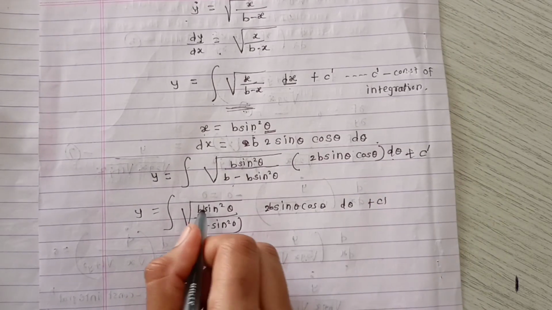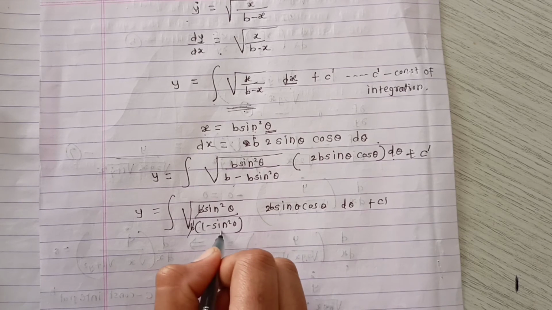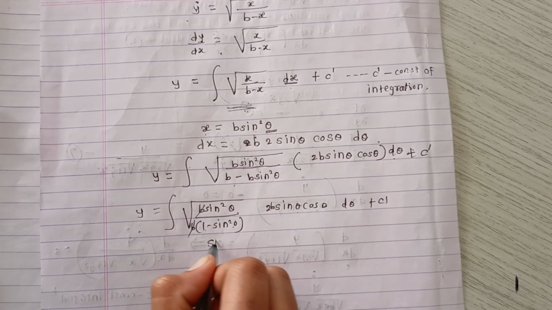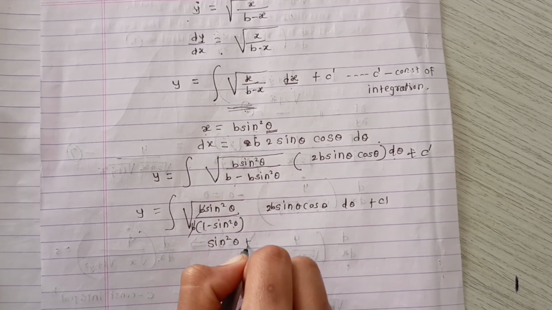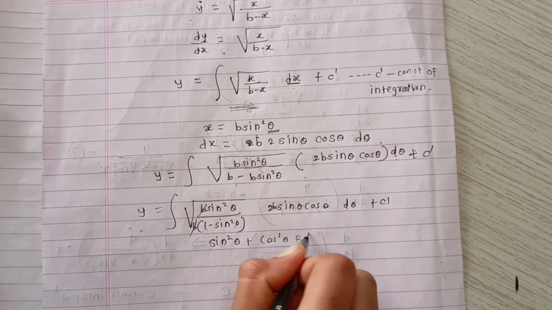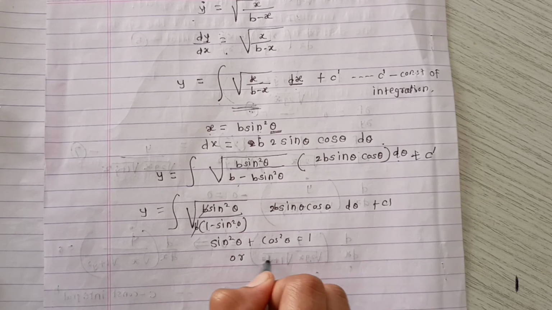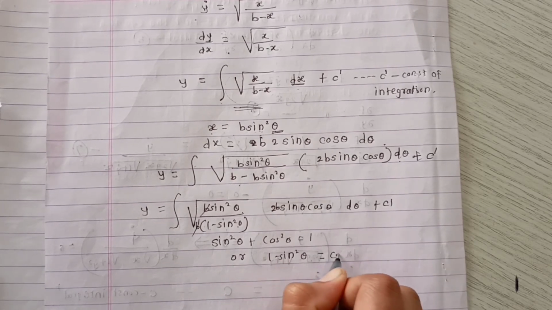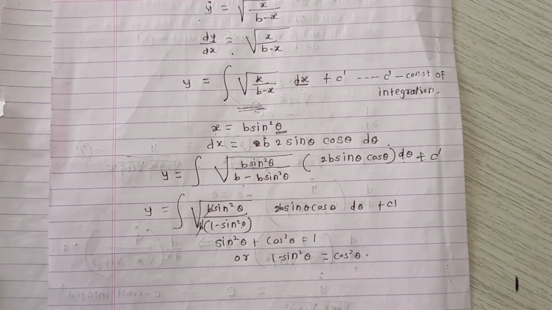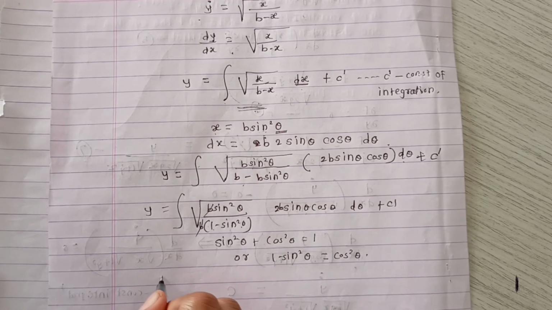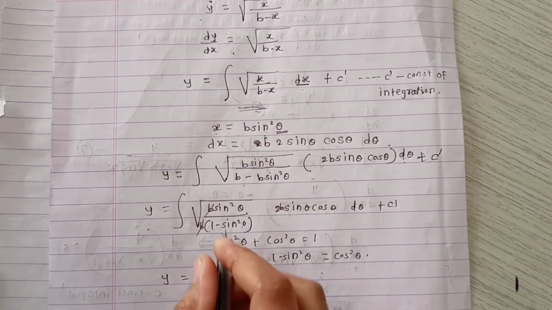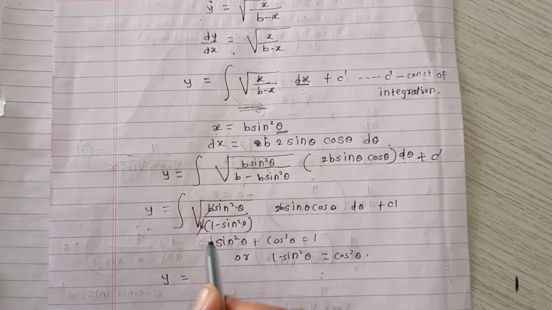Now here b gets cancelled, and we are left with 1 minus sine square theta, and we know that sine square theta plus cos square theta is equal to 1, or 1 minus sine square theta is equal to cos square theta. So we can write y is equal to, here the square root and square get cancelled.